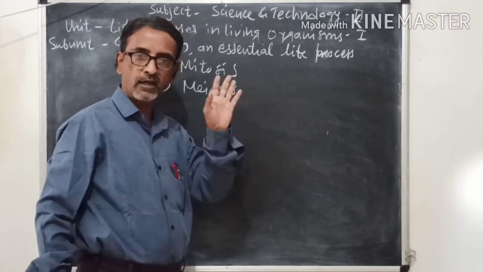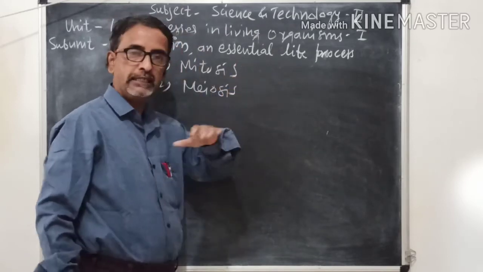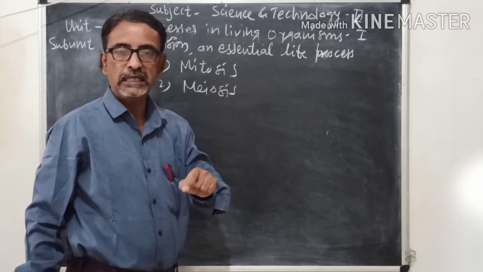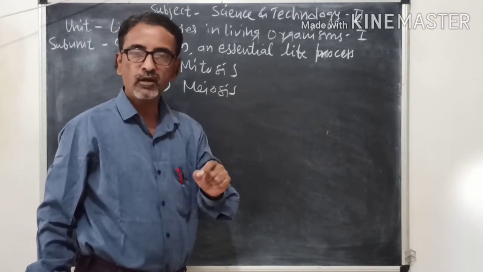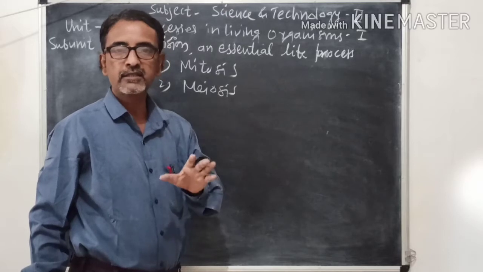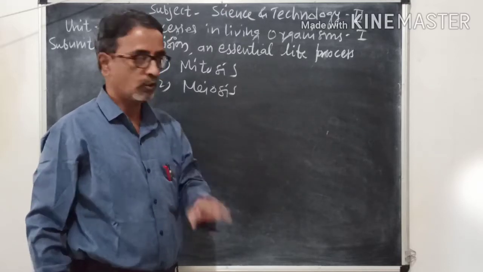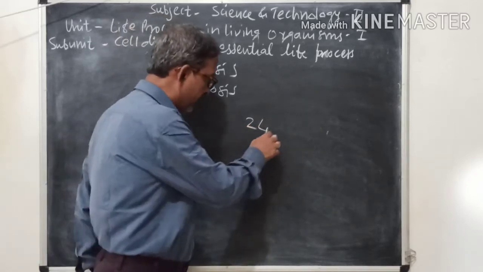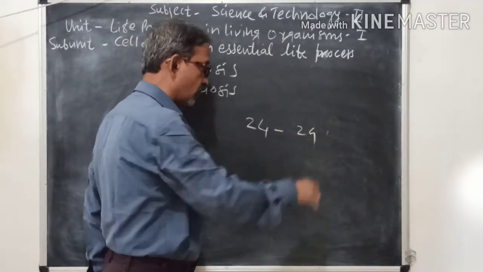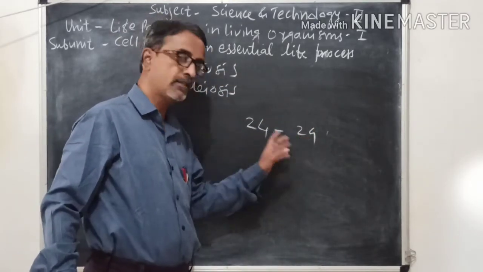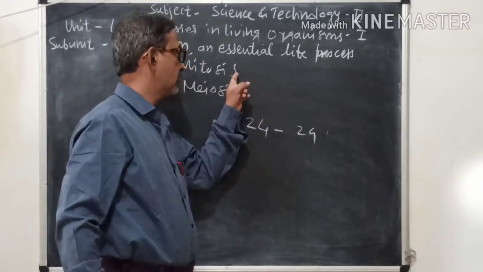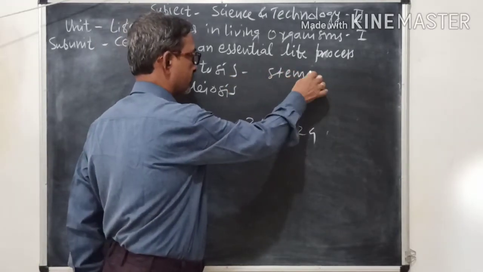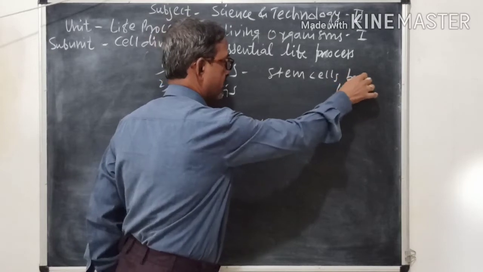Today we have to see general information; detail about mitosis in the next lecture. Mitosis is a type of cell division in which the chromosome number of an individual remains the same. So if the chromosome number of an individual is 24, then by mitosis it is always 24. It does not change, and mitosis takes place in the stem cells and body cells.